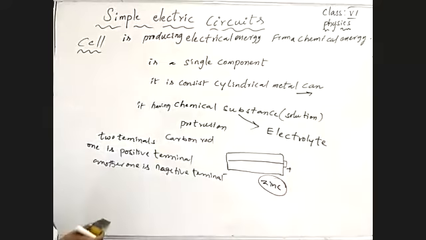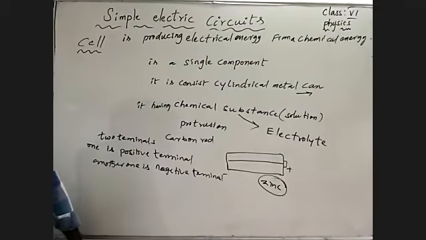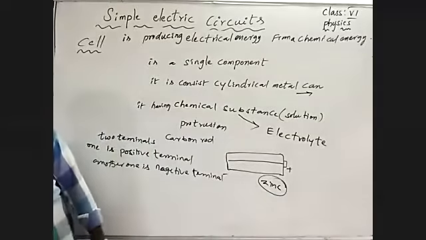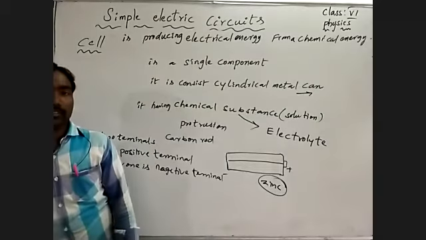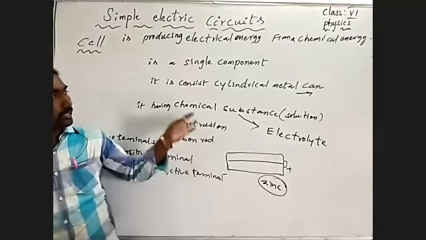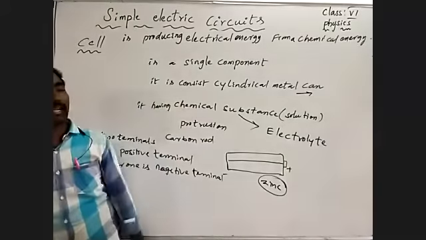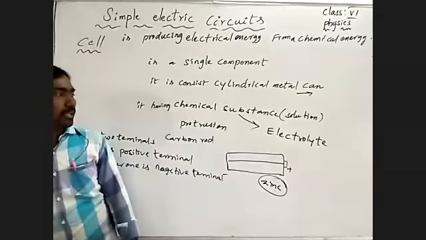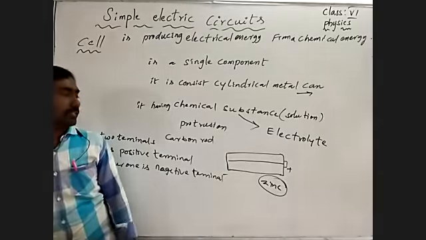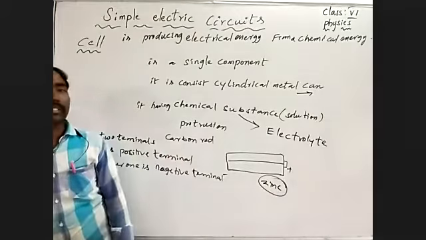Understand? The outer surface of the cell is a metal cylindrical can that is made up of zinc, and inside it consists of a chemical substance that acts as electrolyte, and a carbon rod, which is a graphite rod.